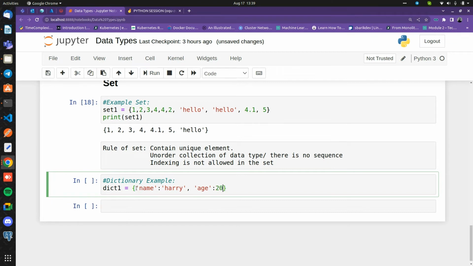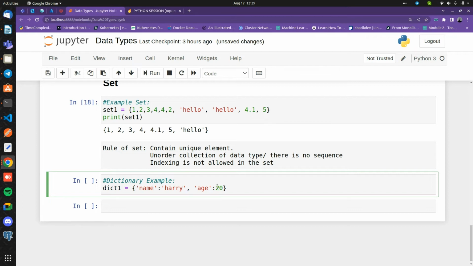Here name is my key and Hari is my value, and in the second one age is also my key and 20 is my value. Each key and value is separated by a single colon. If I'm declaring multiple objects in the dictionary, they should be separated by a comma, like here.